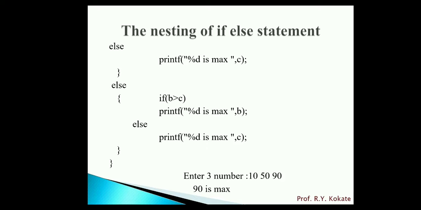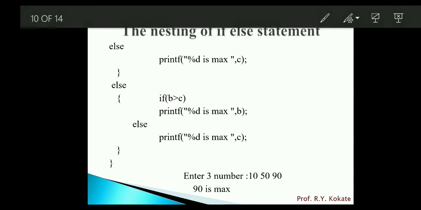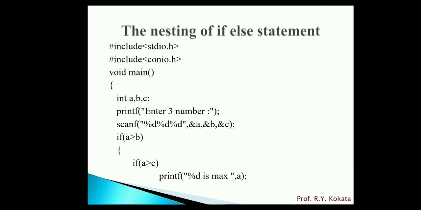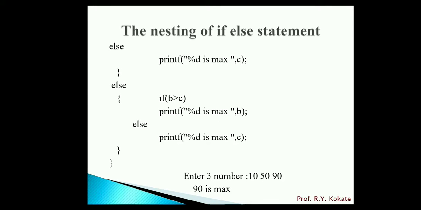If A is greater than B, and A is less than C, this condition becomes false, then it will execute the else statement and display the message C is maximum number.